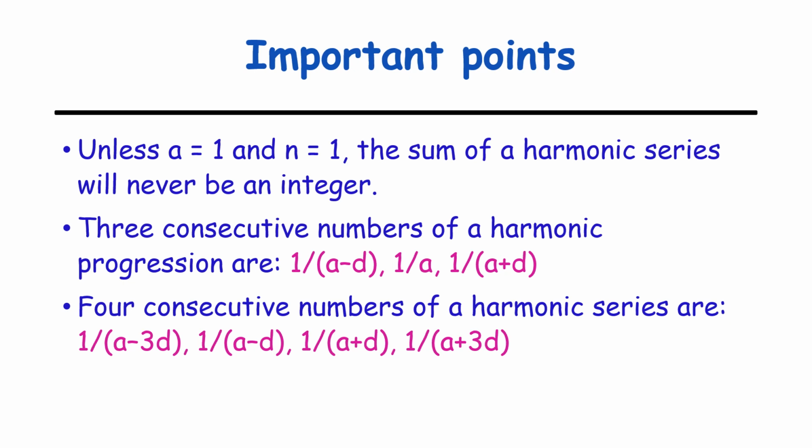Now let us see some important points related to harmonic progression. The first one is, unless a is equal to 1 and n is equal to 1, the sum of a harmonic series will never be an integer. The second one is, three consecutive numbers of a harmonic progression can be taken as 1 by a minus d, 1 by a, 1 by a plus d. If there are four consecutive numbers of a harmonic series, then it can be written as 1 by a minus 3d, 1 by a minus d, 1 by a plus d, 1 by a plus 3d, etc.